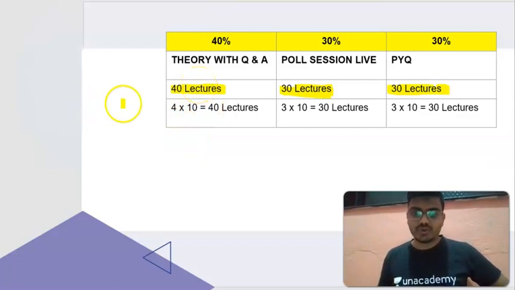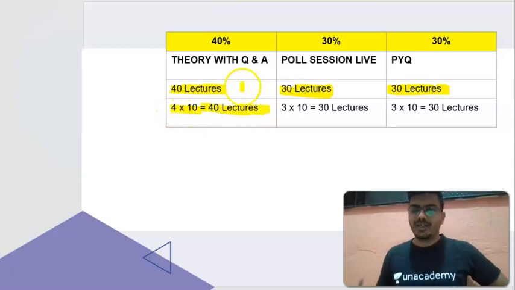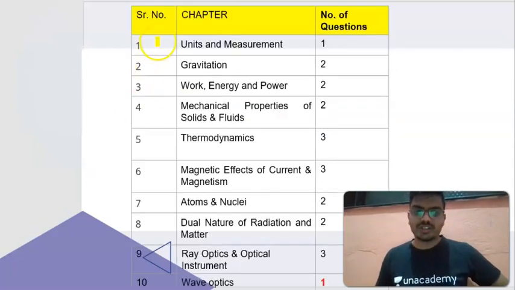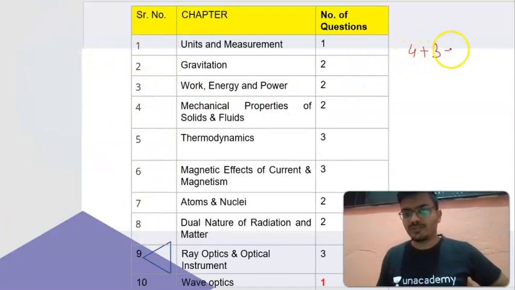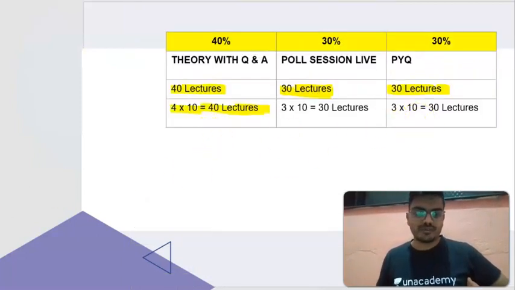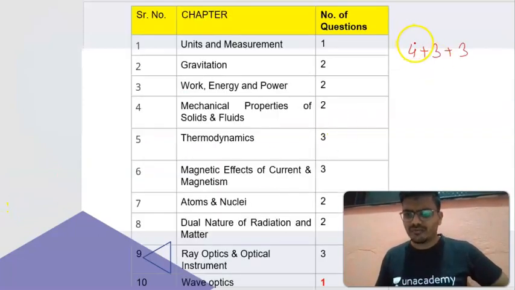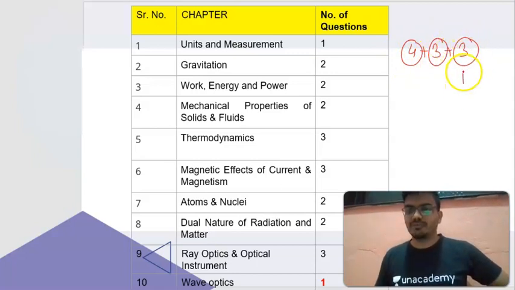10 chapters. So here you can see 4 into 10, that is 40 lectures. Each chapter will carry these, all the chapters, 10 chapters you can see on the screen. I will be covering these chapters as 4 plus 3 plus 3. As you can already see on the screen, there is 4 for the theory lectures, 3 for the poll session. Very, very important and fast poll session, rapid fire poll session I will be conducting, and 3 for the